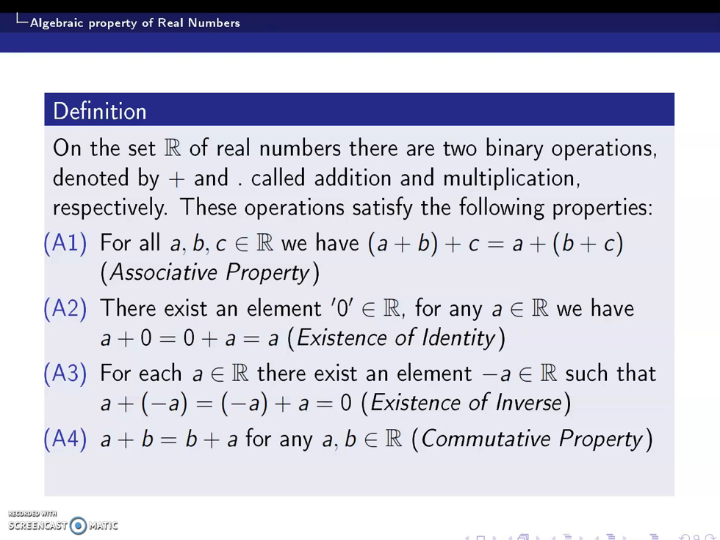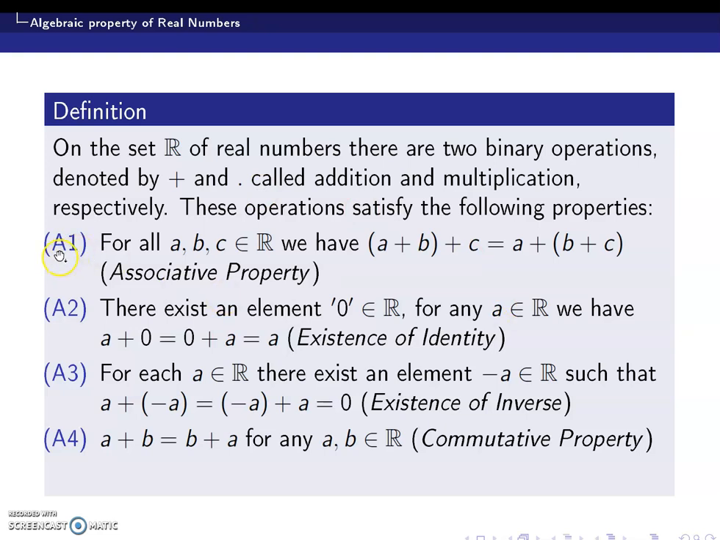set itself. In that regard, if we take two real numbers and add them, you will always get a real number. If we take two real numbers and multiply, you will always get a real number. So addition and multiplication in the usual sense are binary operations. Then we look into what are the properties which the operation addition satisfies.